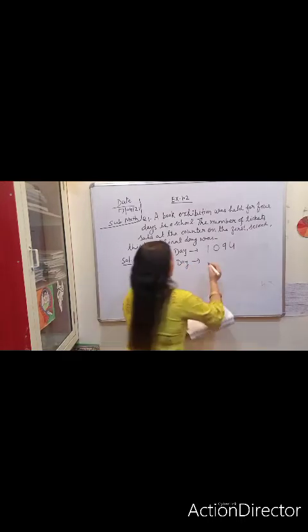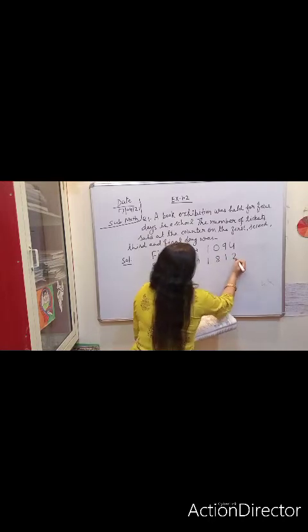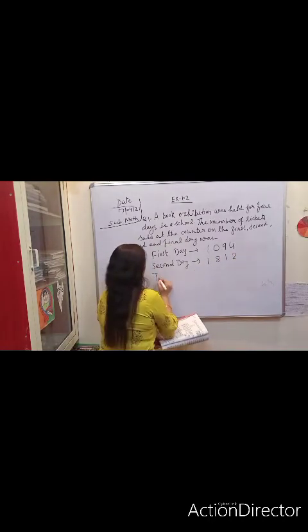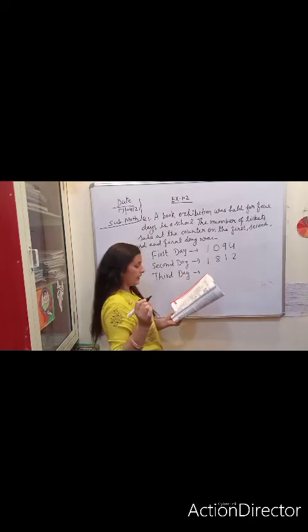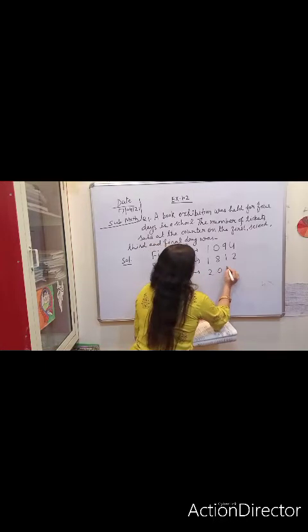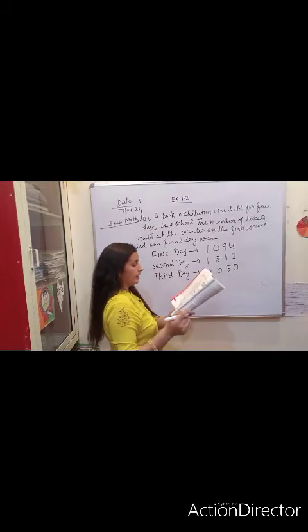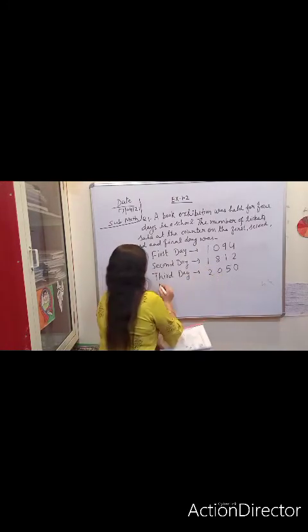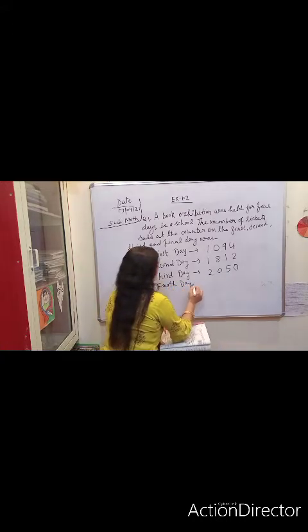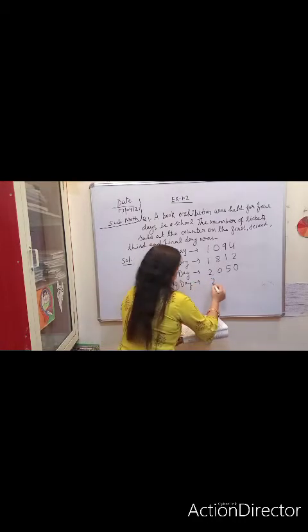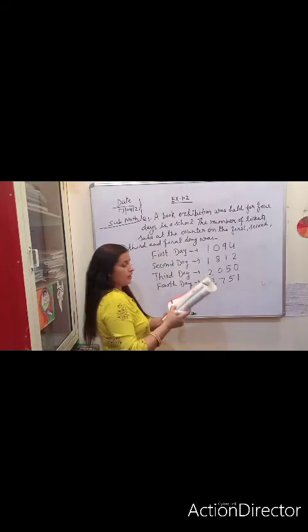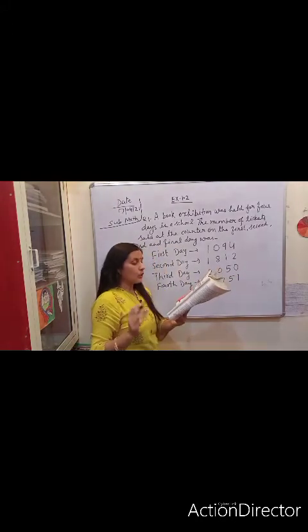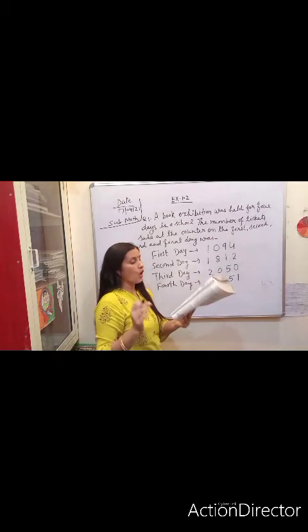Second day, 1812. Third day, 2050. And the final day, 2000. Fourth day or final day, either you can write fourth day or final day. Fourth day, 2751. And what is it asking? Find the total number of tickets sold on all the 4 days.